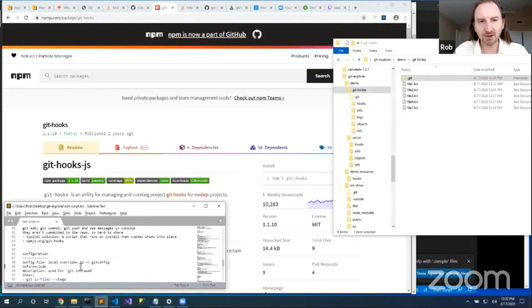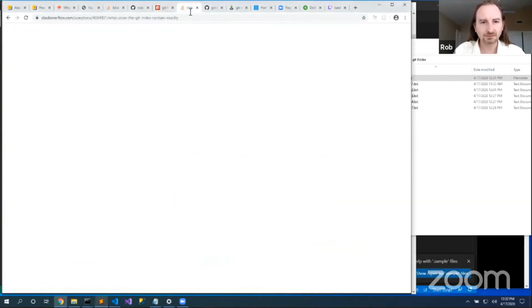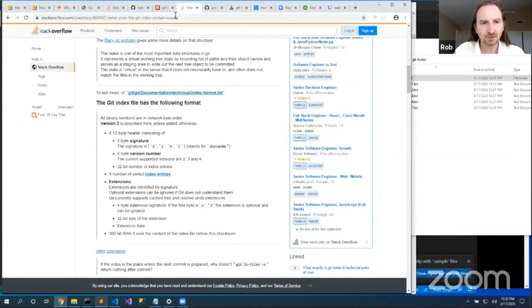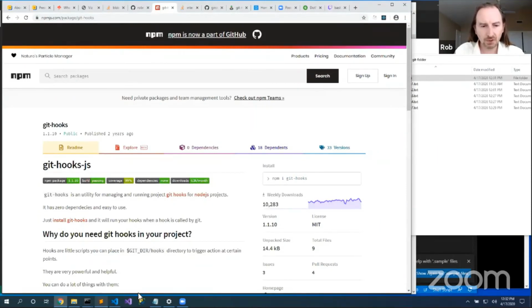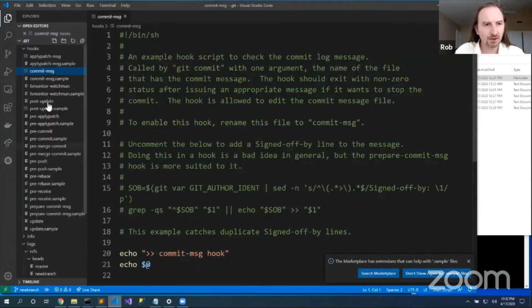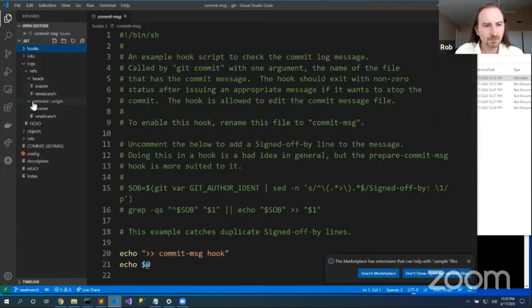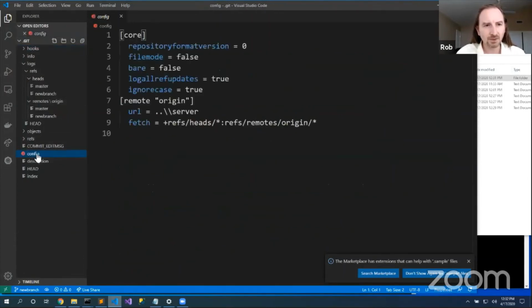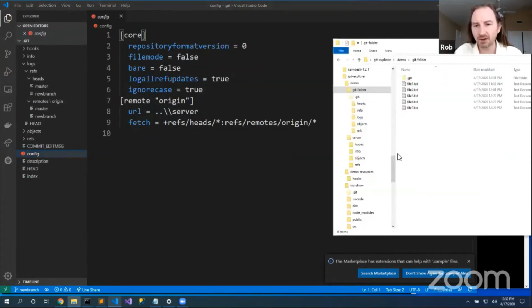So our next step is configuration files. As we're looking through this .git folder, we see this config file. Now this config file lists all of the details associated with my repository, but this one overrides and is identical to the one that I have in my profile.